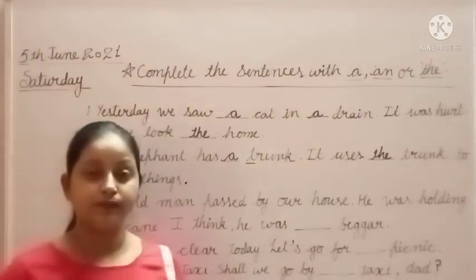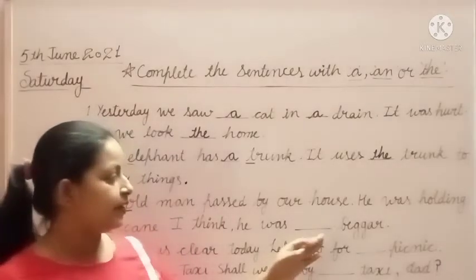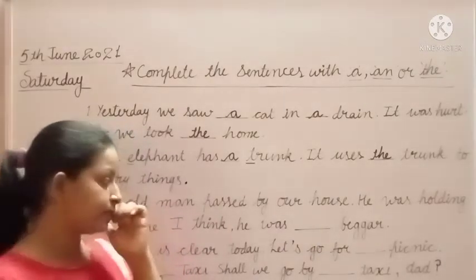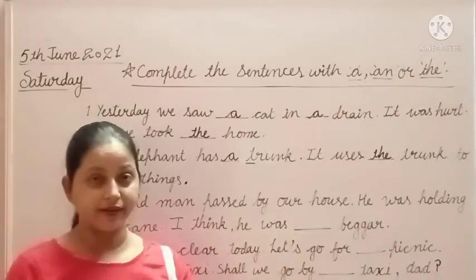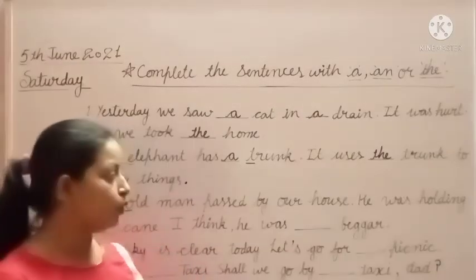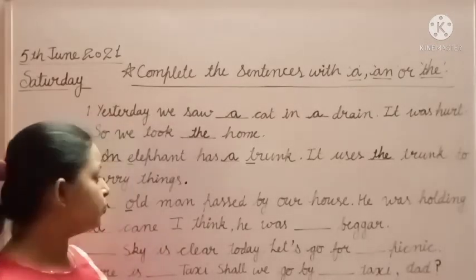Yes, tell me. What will we fill here? I think he was dash beggar. No? Okay, I will tell you.